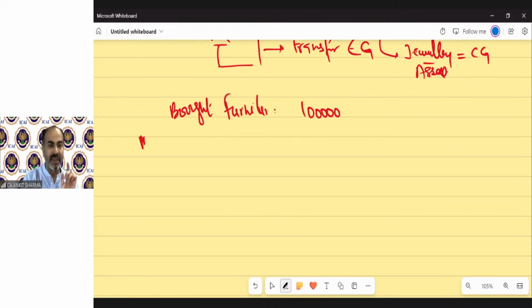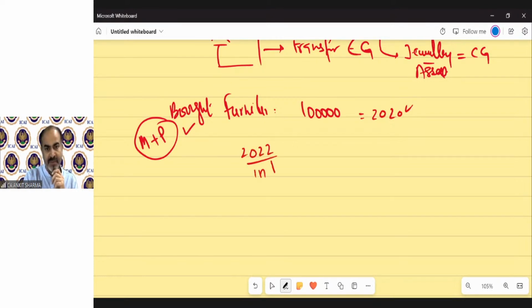So, movable things plus if it is for personal purpose, only that is excluded from the definition of capital asset.